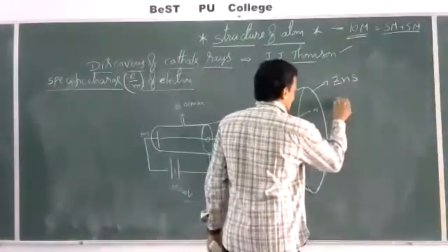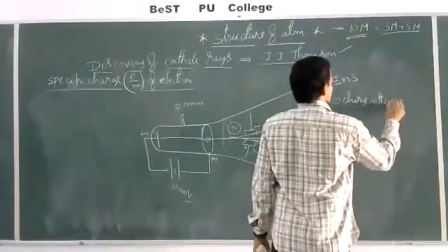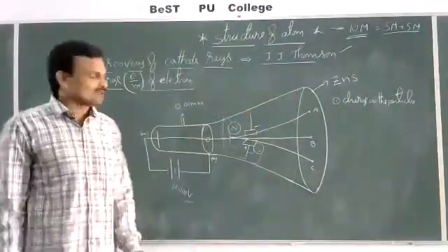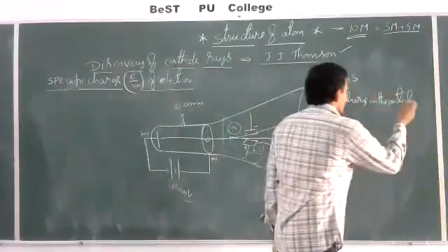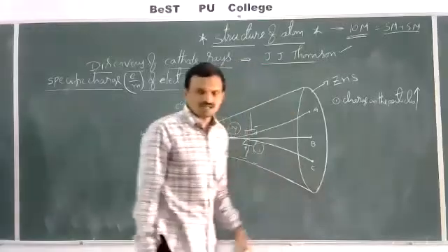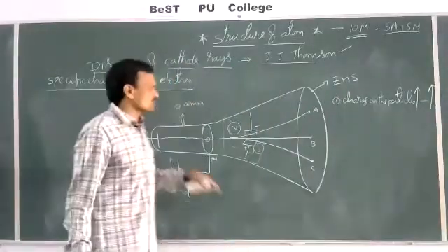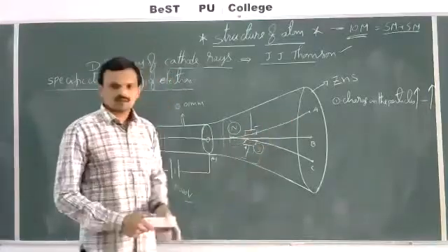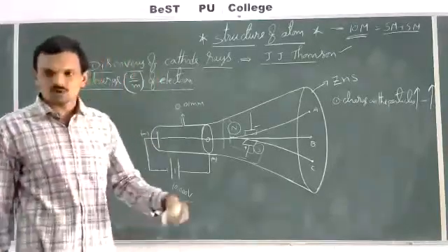The first factor is the charge on the particles. The charge present on the particles can decide the extent of deflection. As the charge present on the particles increases, deflection also increases. The more the charge, the more is the tendency to attract towards the opposite pole, so deflection will be more. So as the charge present on the particles increases, deflection increases. More the charge, more the deflection.